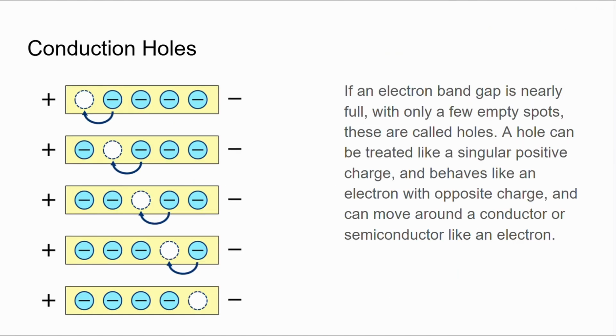We then have conduction holes. If an electron band is nearly full, with only a few empty spots, these are called holes. A hole can be treated like a singular positive charge and behaves like an electron with opposite charge, and can also move around a conductor or semiconductor similar to an electron.